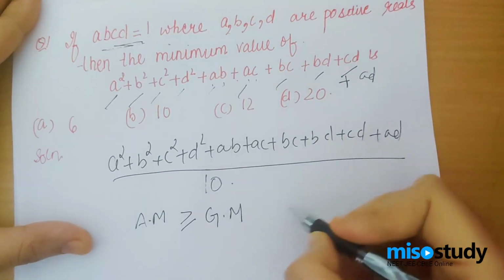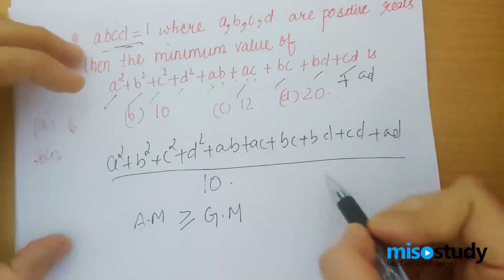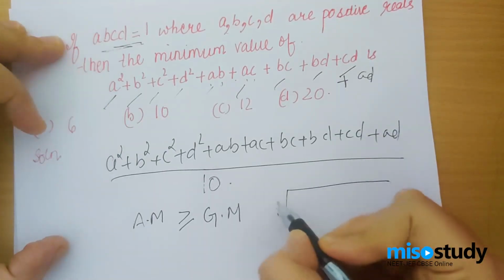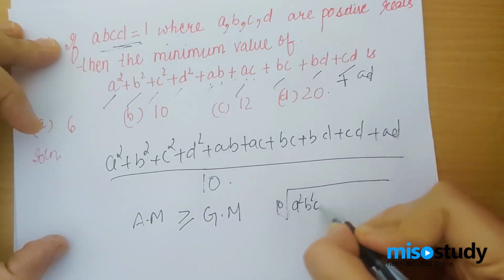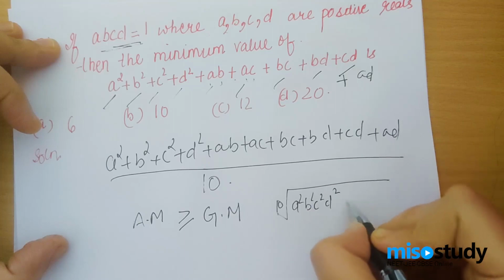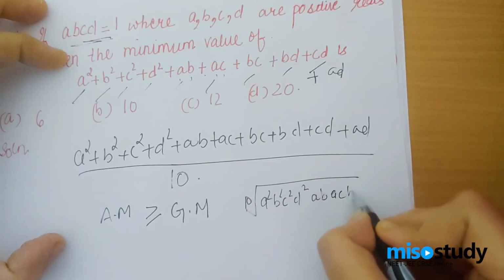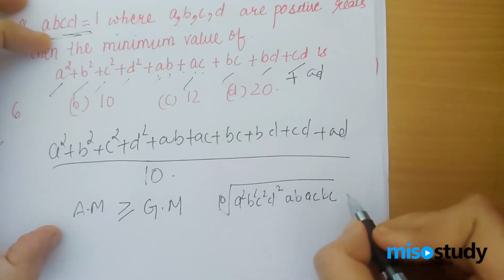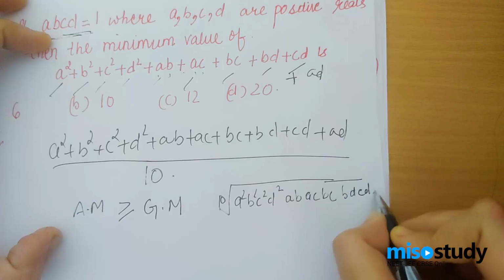Using this result, I will have the GM. What will be the GM of these numbers? Taking the 10th root of all the given numbers. So let's take the 10th root: A squared into B squared into C squared into D squared into AB, AC, BC, BD, CD and AD.